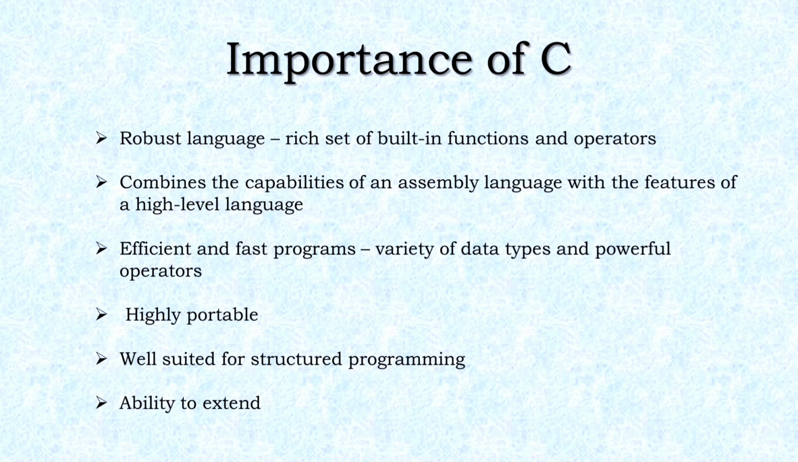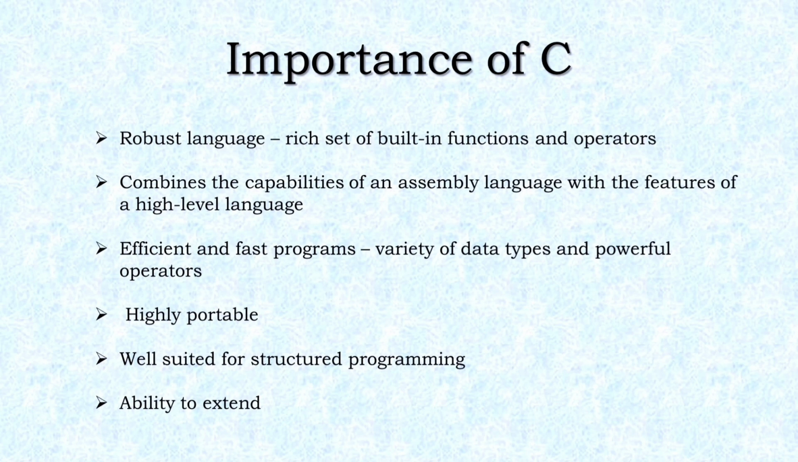The C language covers the basic features of all the programming languages. This language has become increasingly popular due to its many desirable characteristics. First of all, C is a very robust language with a rich set of built-in functions and operators, which helps to write any complex program. Next, the C compiler combines the features of an assembly language with the features of a high-level language. This makes it well suited for writing both system software and business packages. Programs written in C are quite efficient and fast due to its variety of data types and powerful operators.